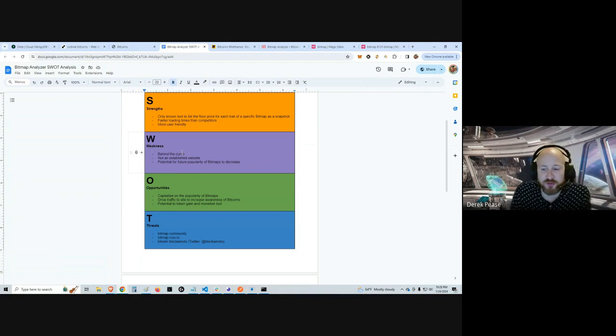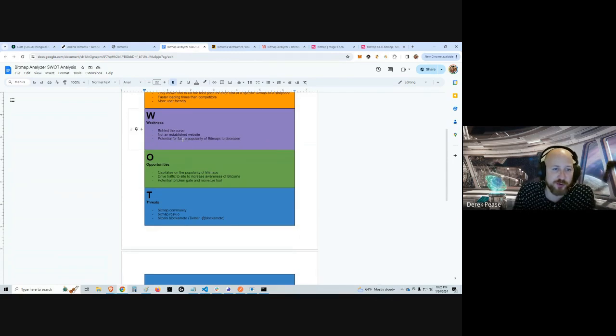Some weaknesses of the project: Bitmaps were launched nearly a year ago, so we're a little behind the curve. There are already some tools out there that do similar things, but there's none that actually display the price at a glance. The ones that are doing this are pretty well established websites, and we are not, so that'll set us back a little. And going forward, if the popularity of Bitmap NFTs decreases, then there's obviously less interest in our product as well.